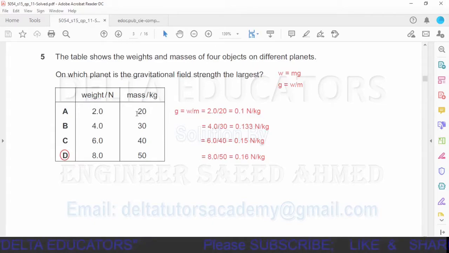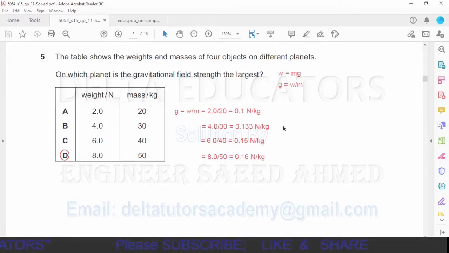Now here in the first case, g will be equal to W over M. Here the weight is 2 Newton and the mass is 20 kg. So 2 divided by 20 will be 0.1 Newton per kg. Now in all the remaining three cases we will also calculate the value of g in the same manner,